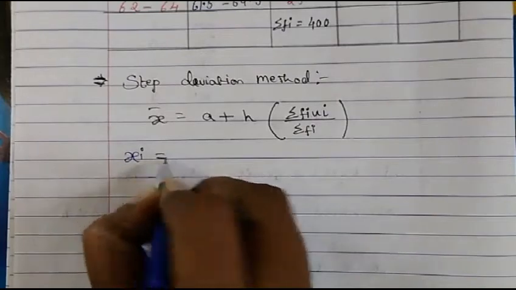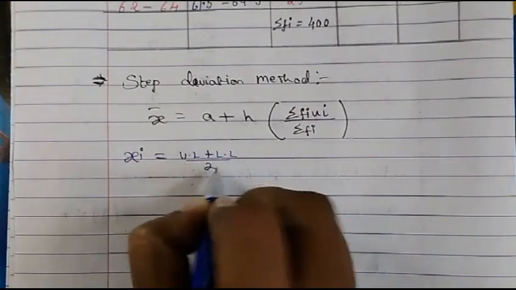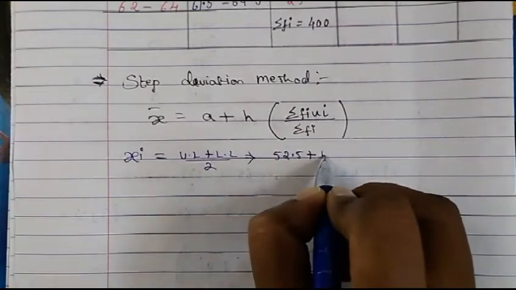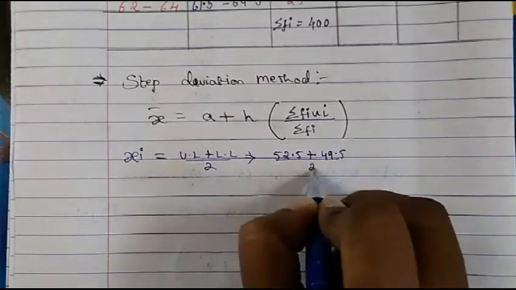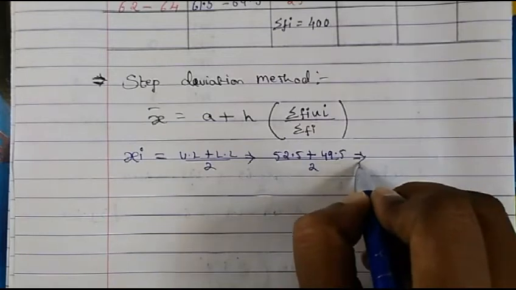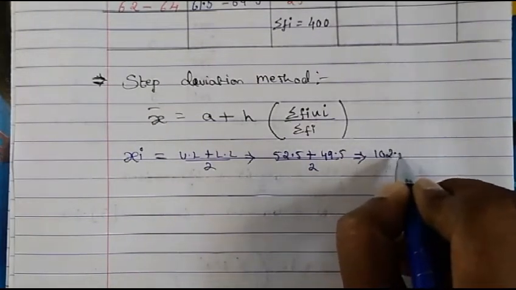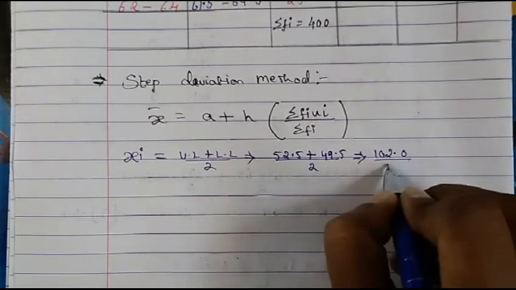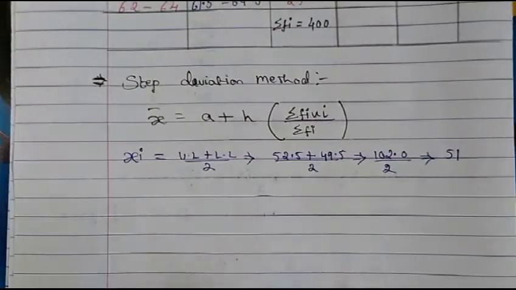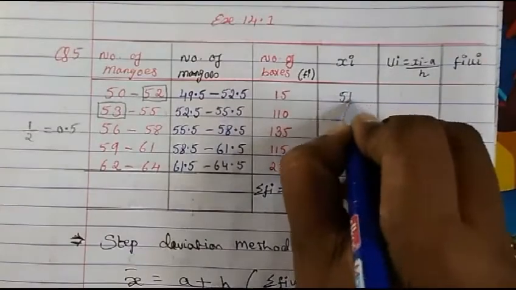So xi is equal to upper limit plus lower limit divided by 2. So 52.5 plus 49.5 divided by 2, we will get 102 divided by 2, which will give 51. Okay, so once you calculate this, you have to write down here 51.